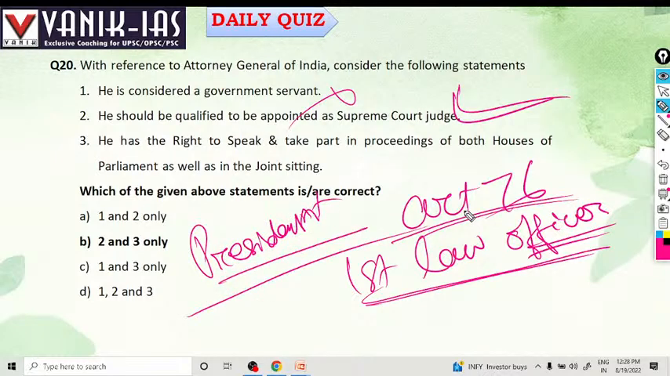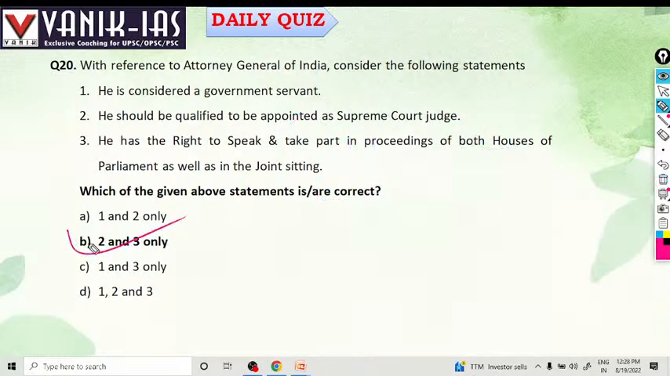He can take part in the proceedings of both houses as well as in the joint sitting. He has right to speak in the Parliament also. But the fact is that he cannot vote. He can make private practice, but not against the government. So 2 and 3 are right regarding Attorney General of India.